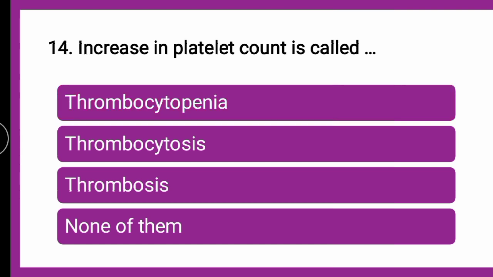Next question is, increase in platelet count is called dash. Now it is very easy for you to judge the answer. Come on, you can put your answer in the comment section and then you can verify it. Whether the increase in platelet count, मतलब platelet का नंबर बढ़ जाने के टर्म को हम लोग थ्रोम्बोसाइटोपेनिया बोलते हैं, थ्रोम्बोसाइटोसिस बोलते हैं, थ्रोम्बोसिस बोलते हैं या फिर none of them. You can put your answer. Till that we will go for the explanation.